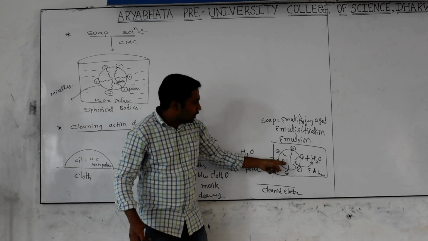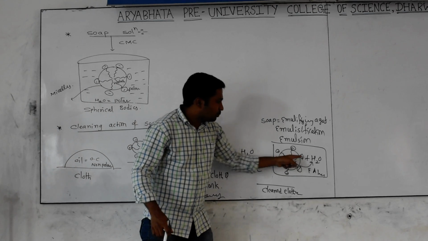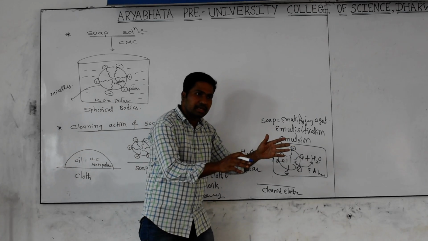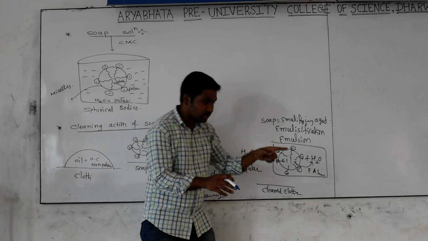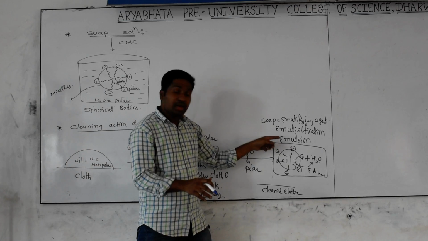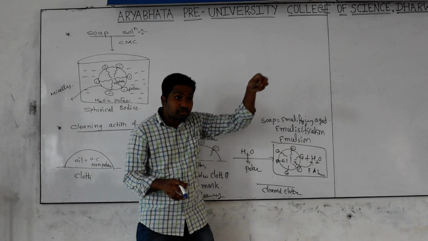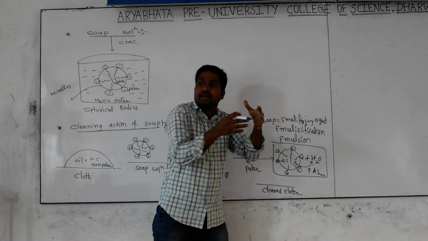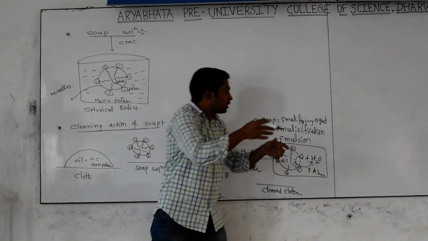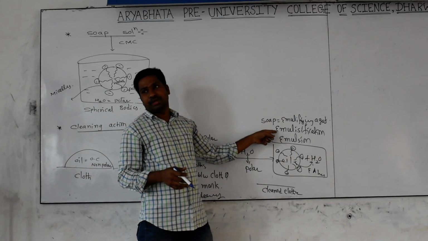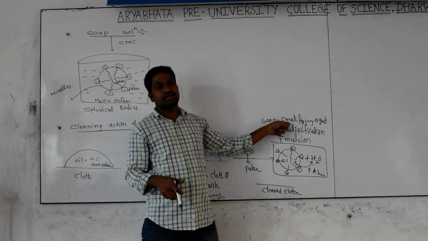Basically, oil came outside with water, but actually oil and water are both liquid media. Liquid mixed with liquid. Actually we are not getting a homogeneous mixture, we are getting a heterogeneous one. So it is called a colloidal mixture, specially called an emulsion. Basically, between oil and water there is no force of attraction, but by using soap we are increasing the attraction between them, meaning they want to become like one. So the phenomenon is called emulsification. The agent used for this process is called the emulsifying agent.